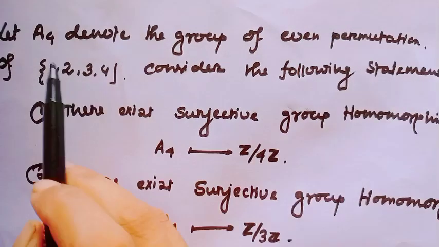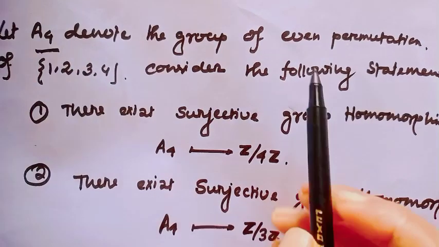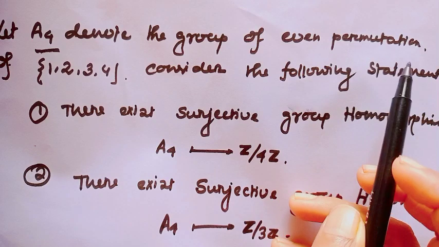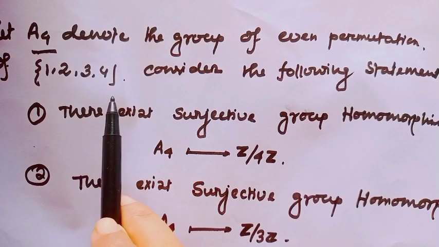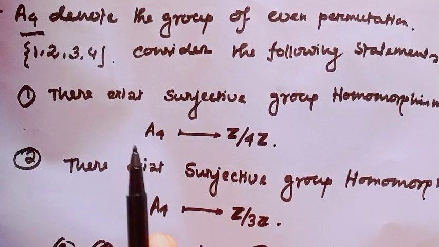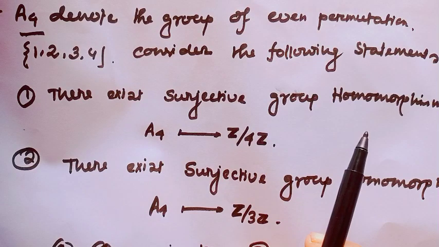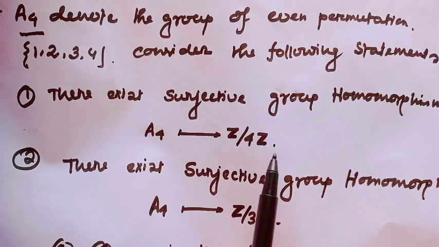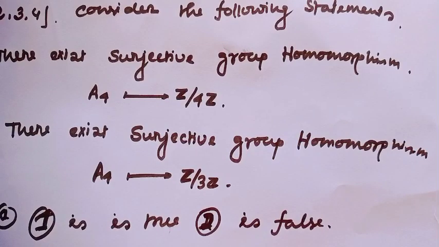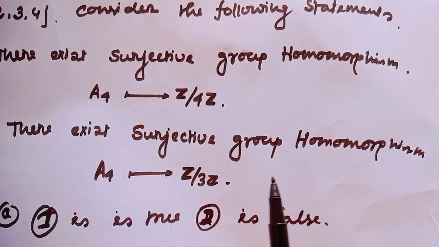Let A4, as we all know, be the alternating group, denoted as the group of all even permutations of 1, 2, 3, 4. Consider the following statements. Option 1: there exists a surjective group homomorphism from A4 to Z mod 4Z. Option 2: there exists a surjective group homomorphism from A4 to Z mod 3Z.